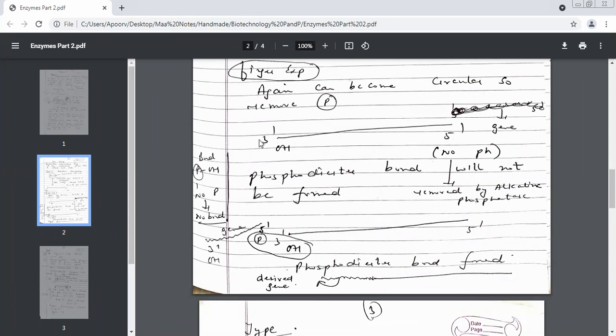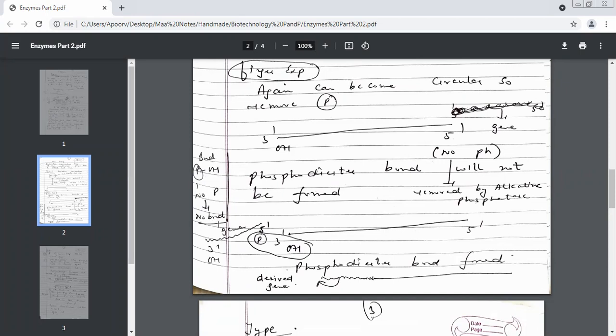Okay. So will phosphodiester bond be formed? No, ma'am. On the left side, please see. I tried to explain this. The bond is only formed between P and OH. That means between phosphate and OH. But if there is no P, then no bond. Understood what is written roughly on the left side? Phosphodiester bonds are formed only when both the things are present. Which two things? Hydroxyl group and phosphate group. But if there is no phosphate, then no bond is formed.